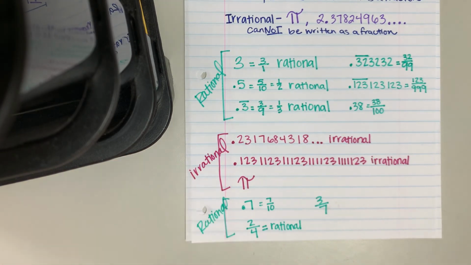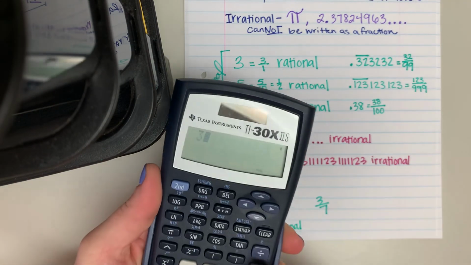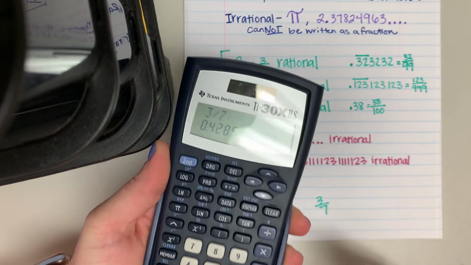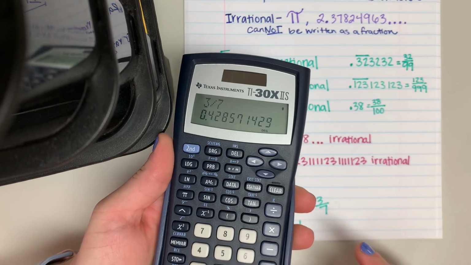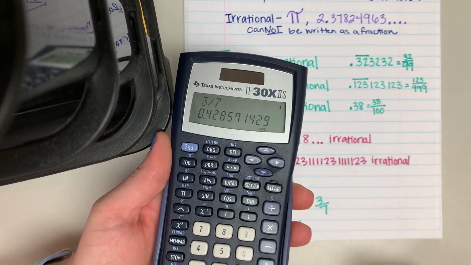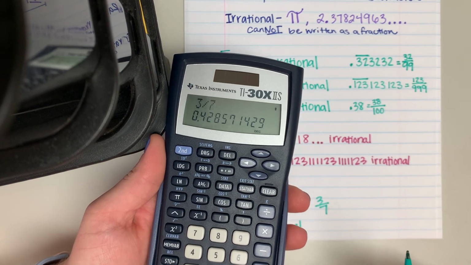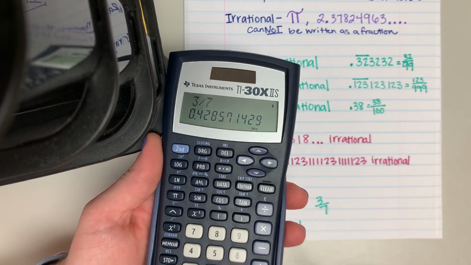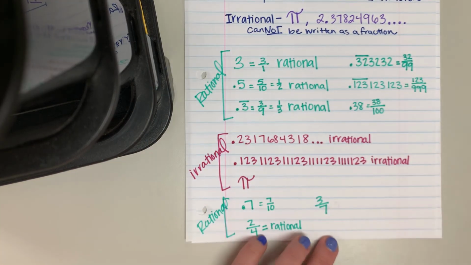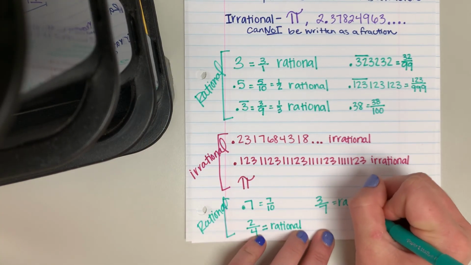Now, if you're unsure what the decimal would be, you can type it into your calculator. 3 divided by 7. Now, notice that this decimal looks like it's just kind of different. There's no repeaters there. However, was this a fraction to begin with? Yes, it was. So it is automatically rational.